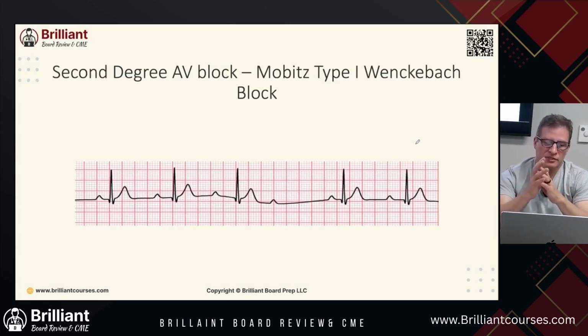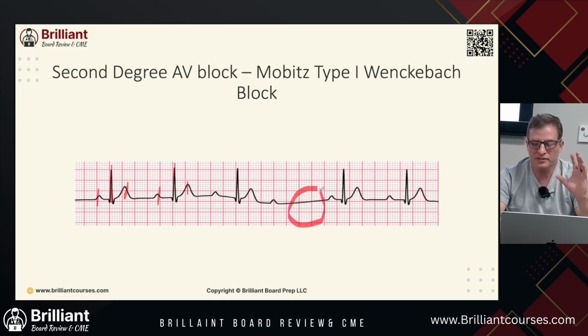All right, let's go to this second rhythm. This is a Mobitz type 1 Wenckebach block. Let's look at this. We have our P, then our QRS, and our T. We have our P right here, this is our QRS, this is our T. See where it gets longer. If we measure this out, it's longer between the first and the second, to the third, and then all of a sudden we have our P, but we have no QRS complex.